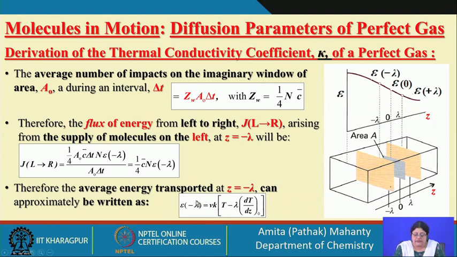So, the average energy transported will be at x equal to minus lambda. x equal to minus lambda is this position. Have a look at this.